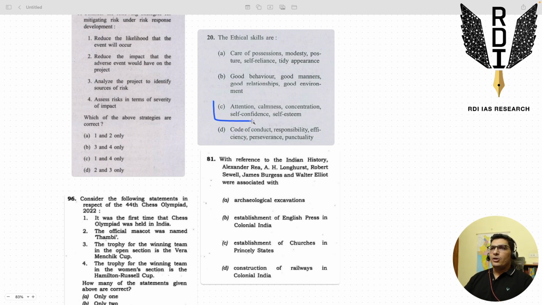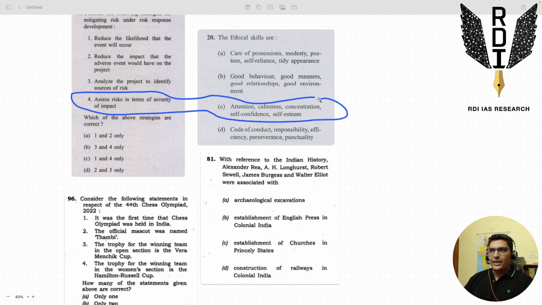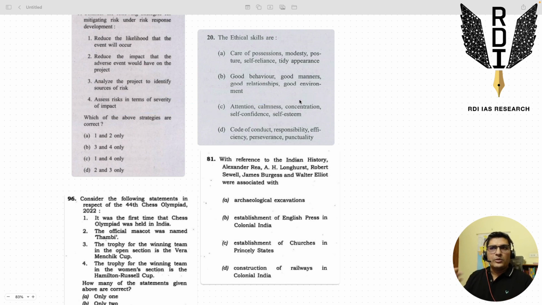Also, look at the Charlie option: attention, calmness, concentration, self confidence, self esteem, right? These are all traits of a civil services officer. You want these kinds of traits in your district collector, in your civil services officer, right? So you have to keep these things in mind while solving questions via ET. And these are the things which help you in otherwise pretty difficult, pretty random questions. For example, look at this question 96 of 2023 paper, the 44th chess Olympiad.